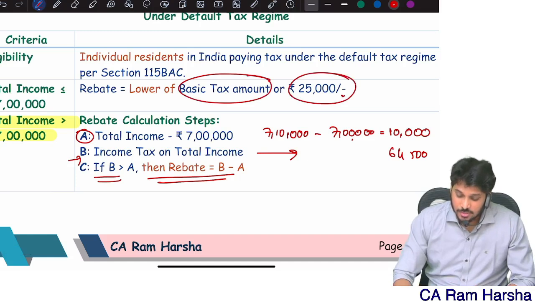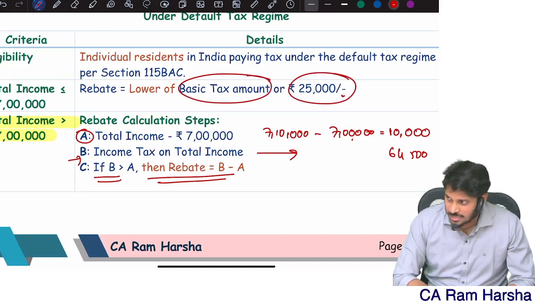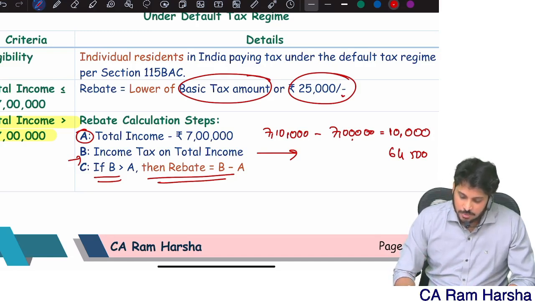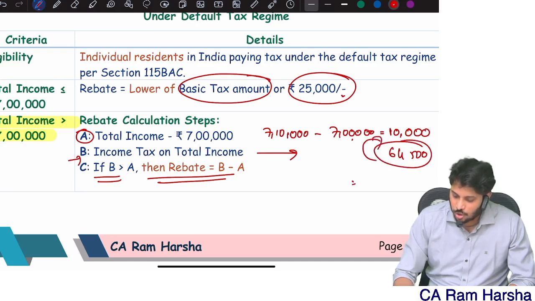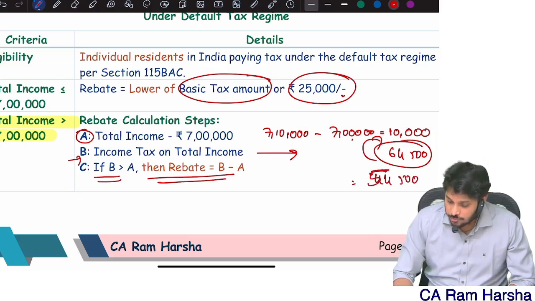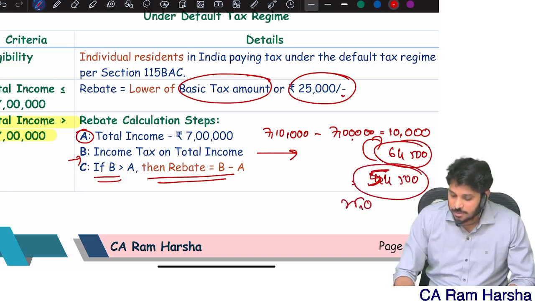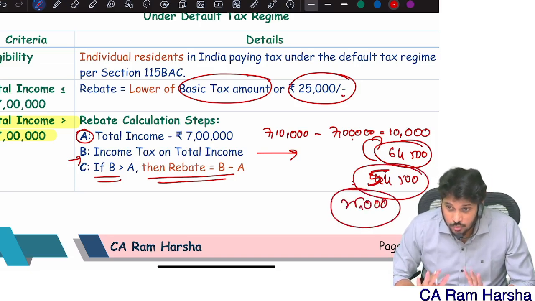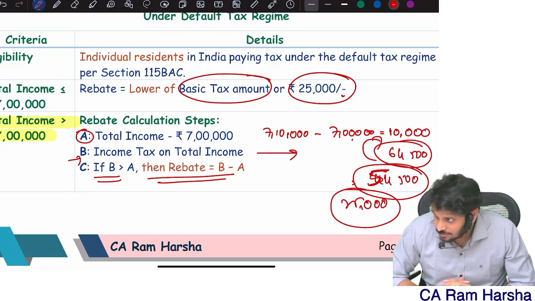This applies when your entire income is normal income. When you have special incomes, you can't just claim it like that. Fine, then rebate is equal to B minus A. How much is the rebate? 64,500 minus 10,000 is 54,500. But the maximum rebate you can claim is 25,000. Are you getting the point?